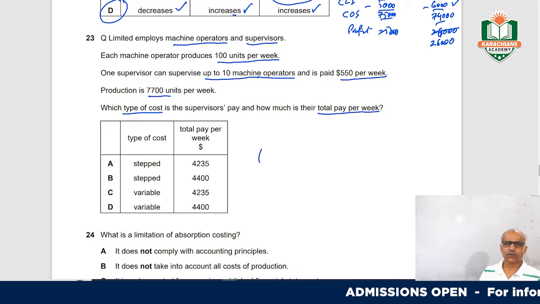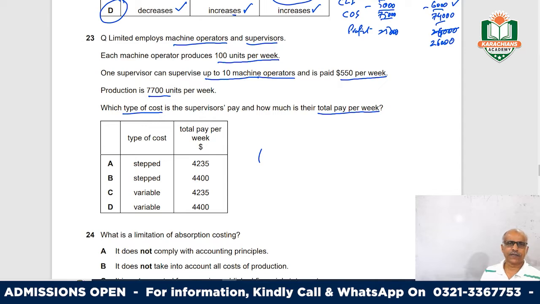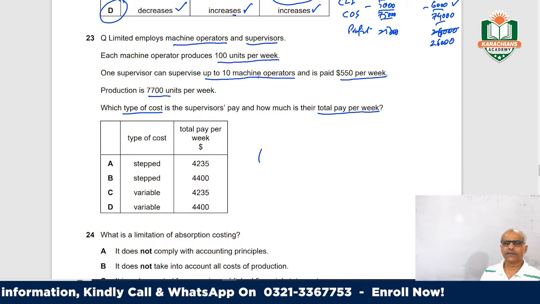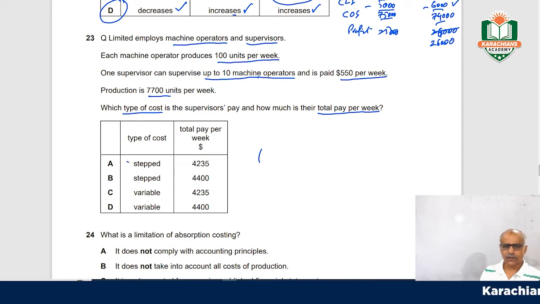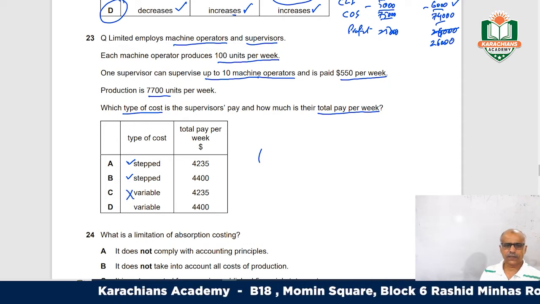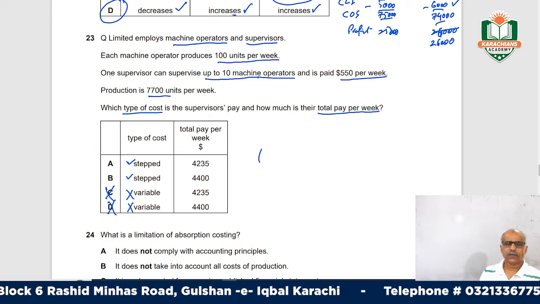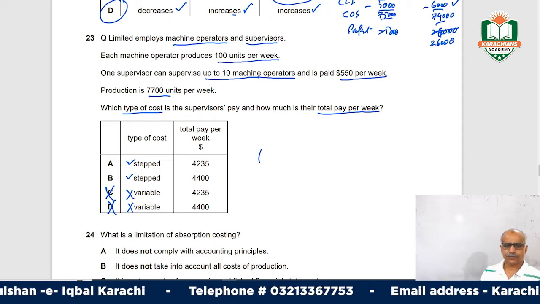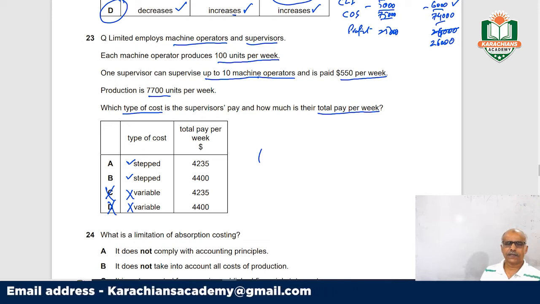The type of cost is not variable, and it is not fixed either. A supervisor can control up to 10 operators, and if it is 11, then we have to appoint another supervisor. So this is a stepped cost. These two are very much clear, so C and D are not possible. The options applicable here are A and B only.